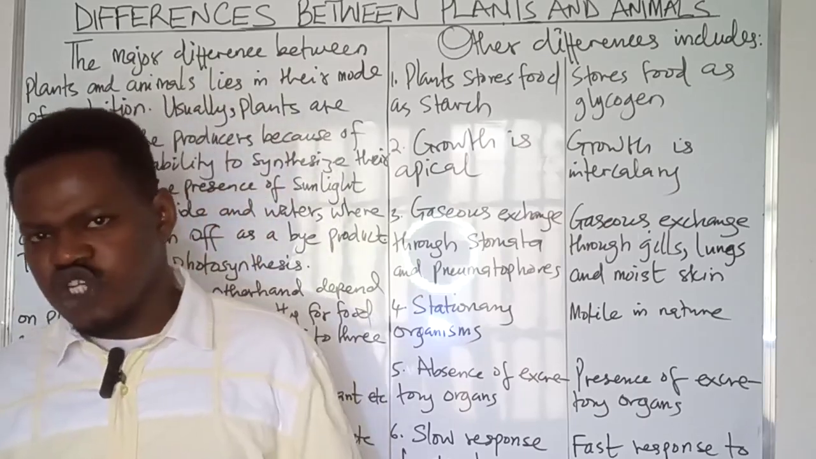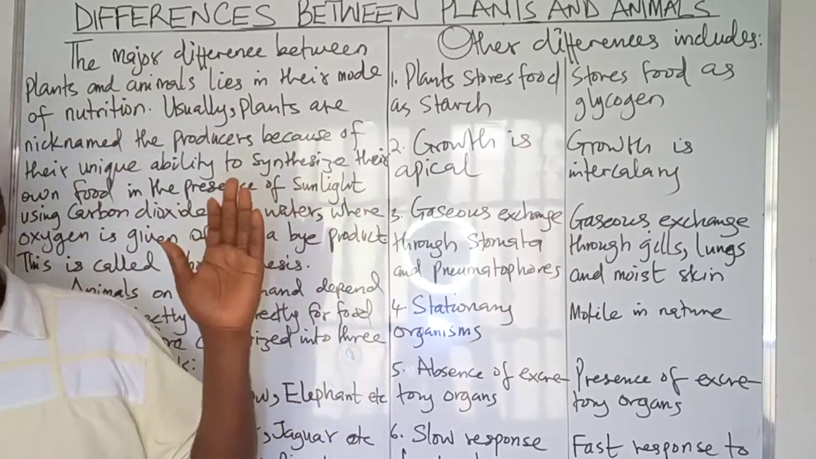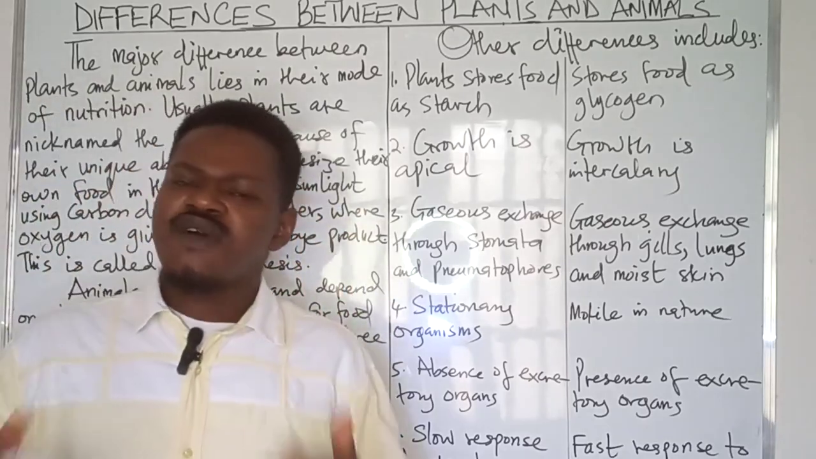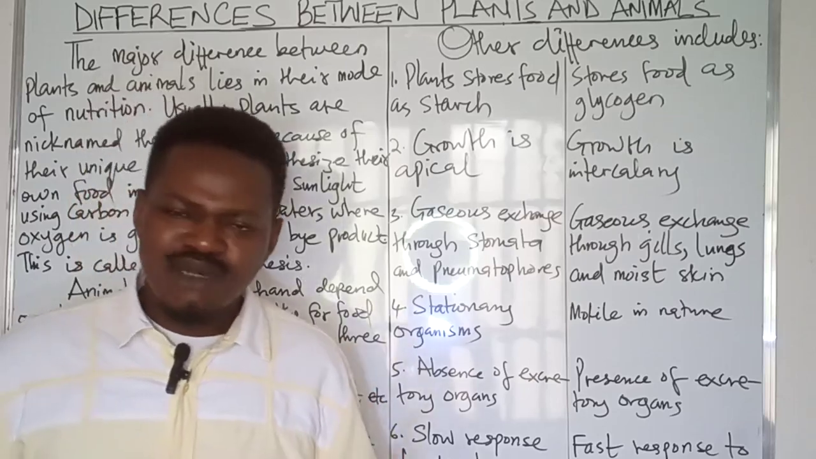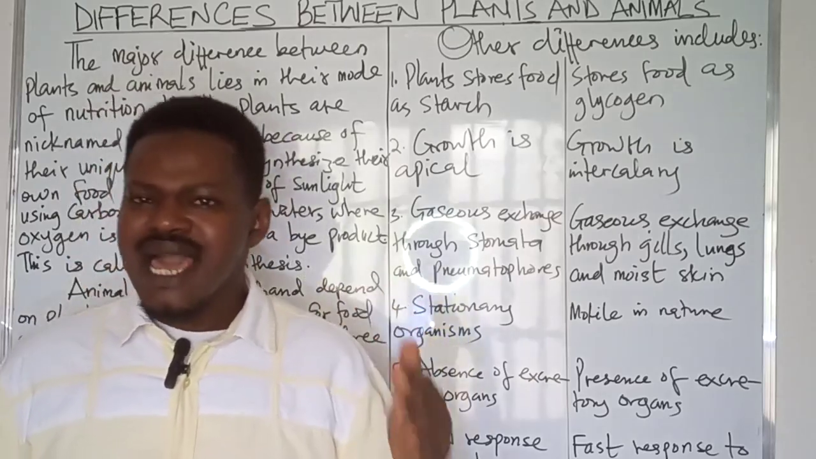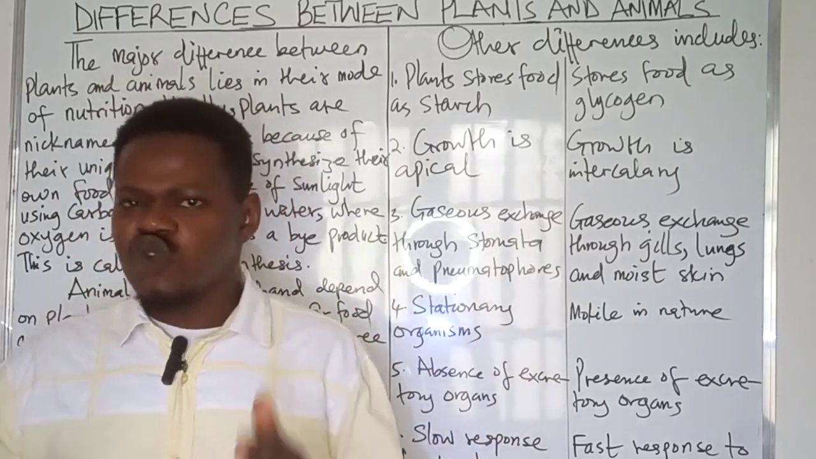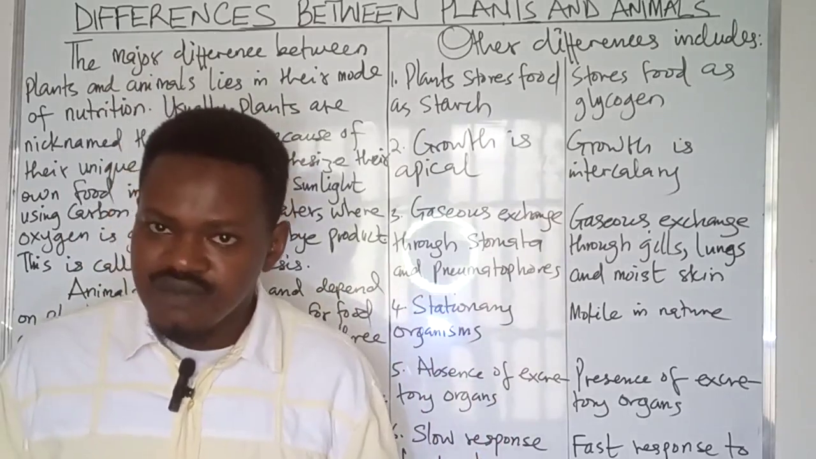So what features separate plants from animals? Now, to address this question, as it is aptly captured on the board, the fundamental difference that exists between plants and animals lies in the method in which these two groups of organisms obtain their food.